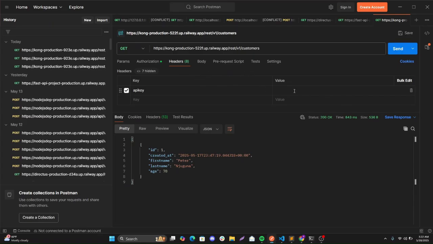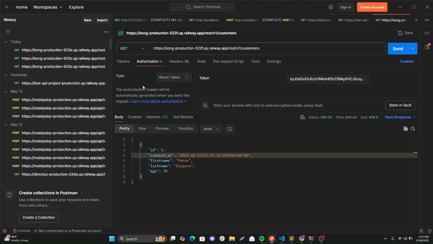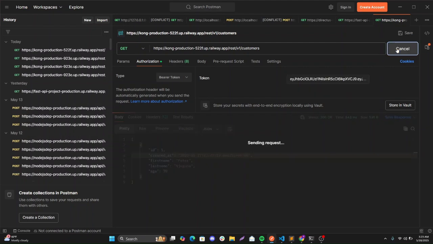For the API key, that's the anon key. And then also for the authorization, this will be a bearer token, and the token will be the anon key as well. Then let's send it.